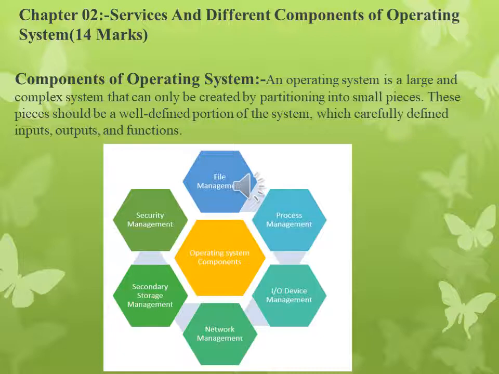There are 6 components of operating system, as shown in the figure: file management, process management, input-output device management, network management, and secondary storage management.